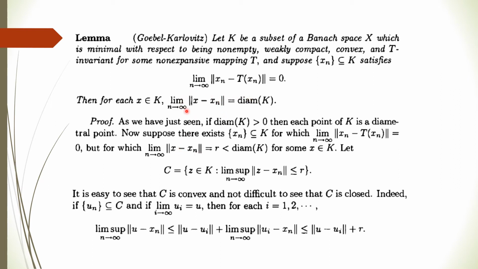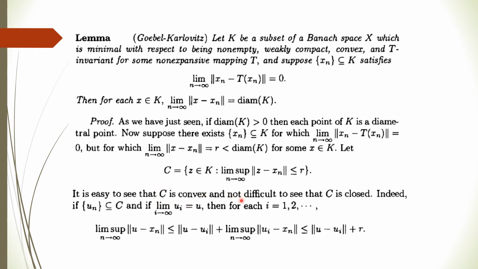We assume that this is some r which is strictly less than the diameter of K, for some x belonging to K. Now we consider the set C of all those z belonging to K such that the limit supremum of the norm of z minus x_n is less than or equal to r. Then it is easily verified that C is convex.